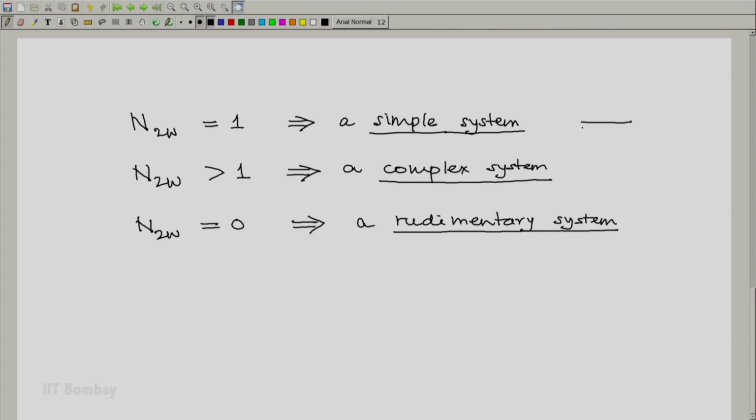Most of our illustrations and many of our engineering systems will be simple systems. And because we come across a large number of different simple systems, it is often possible to classify the simple systems into some subclasses.